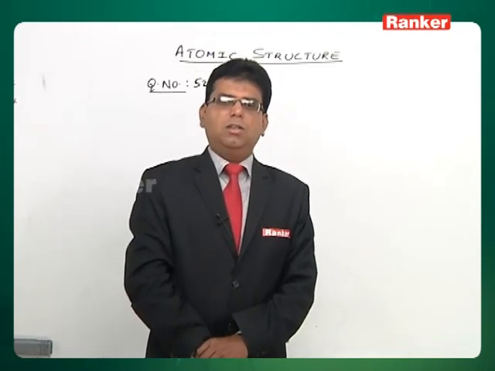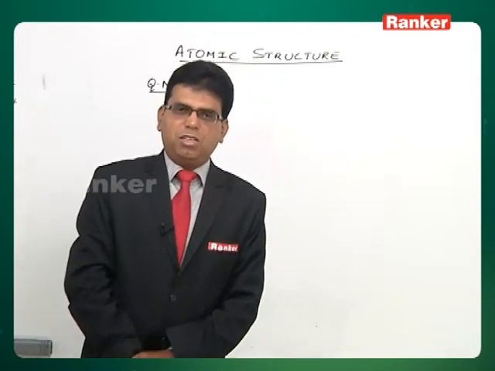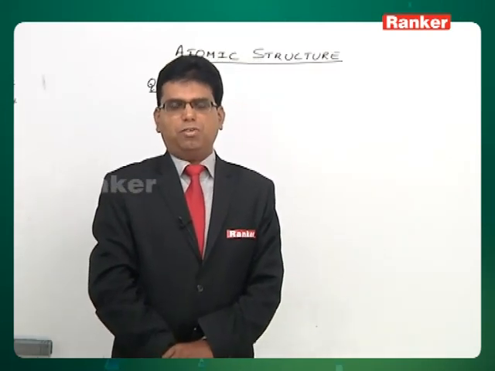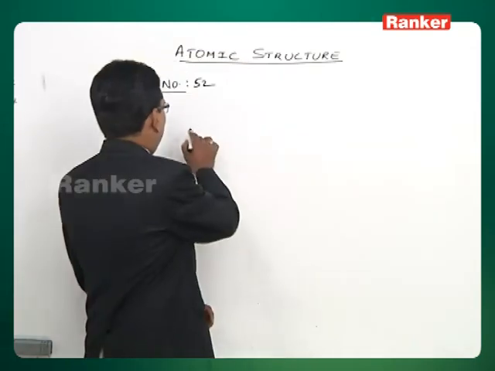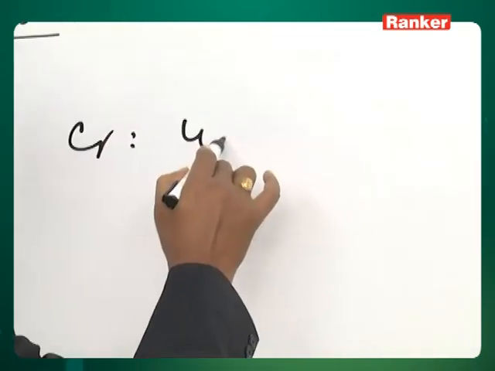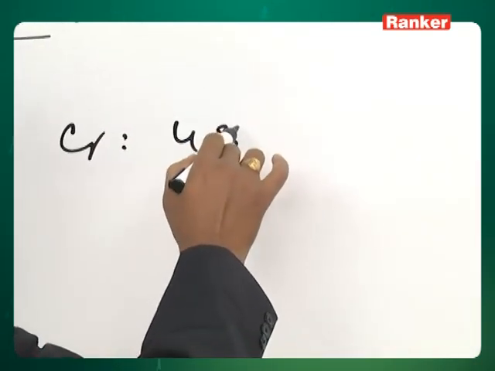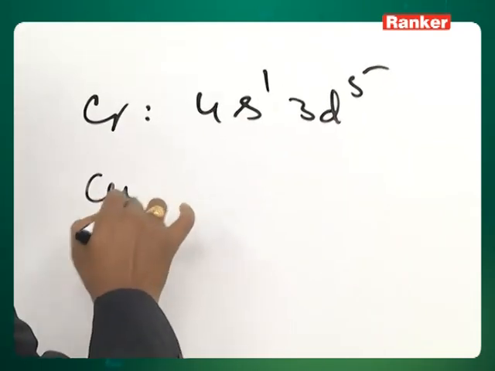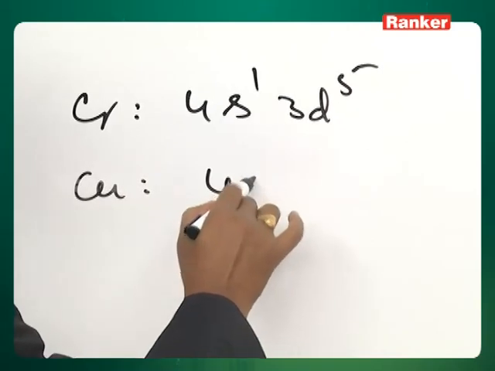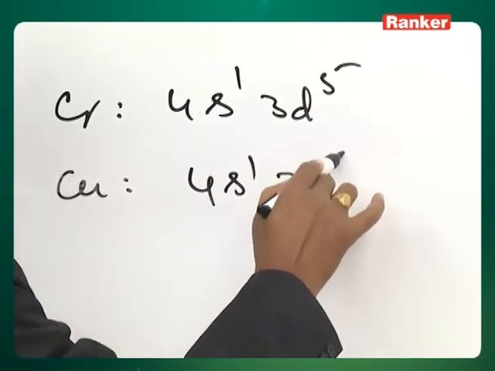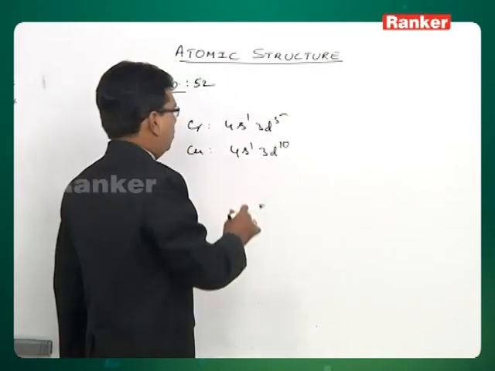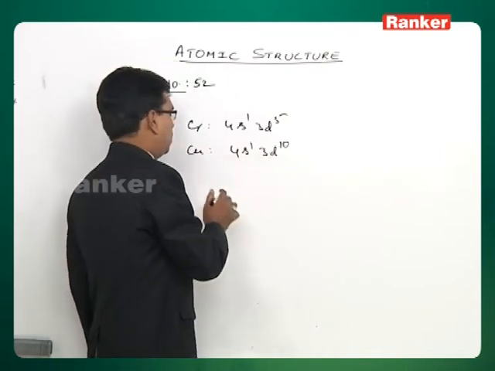So in this, chromium and cadmium: chromium has an exceptional configuration but not cadmium. Chromium and copper, yes, exceptional configurations. In chromium we have 4s1 3d5, with 4s not completely filled and an electron in the 3d, due to half filled configuration. In copper, instead of 4s2 3d9, which is normally expected, we have 4s1 3d10.